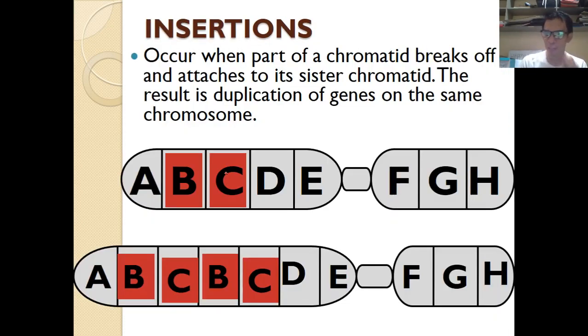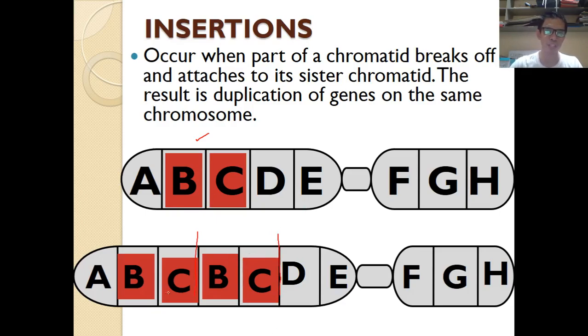Next. The next kind of mutation is called insertion. Again, insertion can also be called part of chromosomal mutation. As you can see here, this is the normal chromosome. What happens here is that another set of parts from another chromosome is inserted into this chromosome.